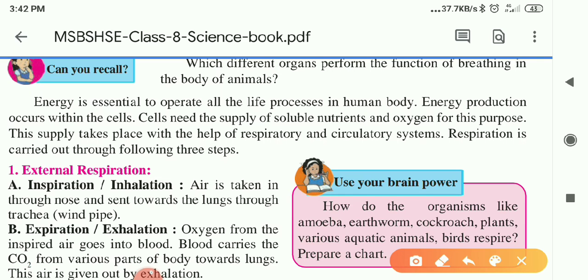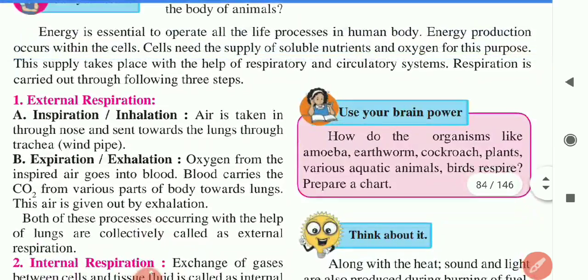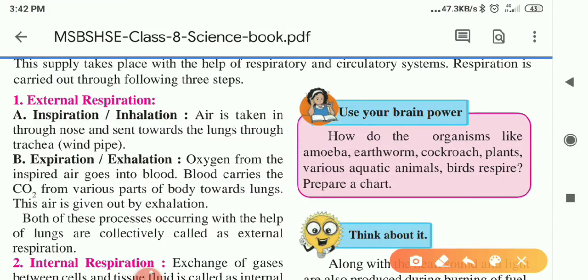Respiration is carried out through the following three steps. First is external respiration. Point A, inspiration or inhalation. Air is taken in through the nose and sent towards the lungs through the trachea or windpipe.